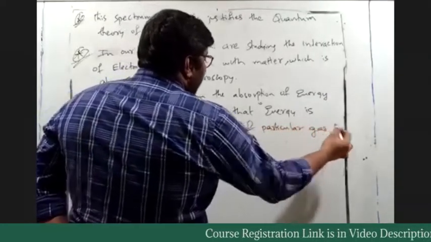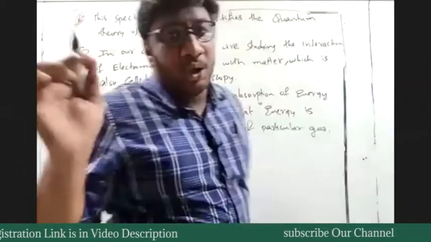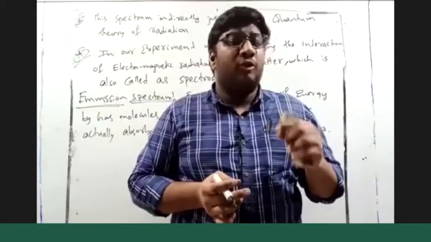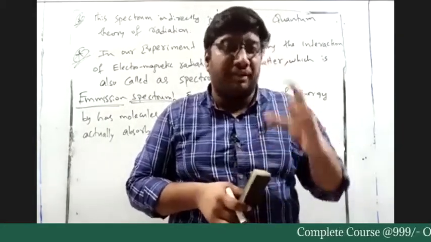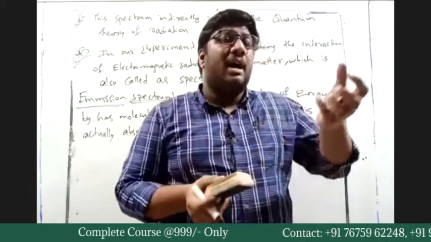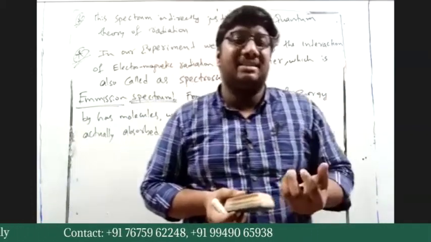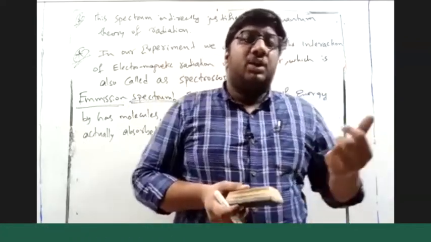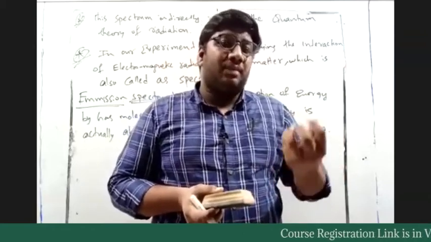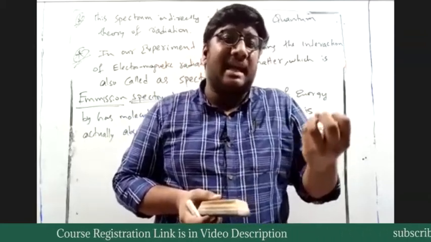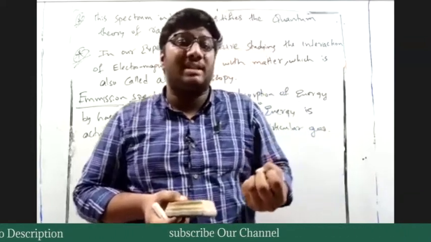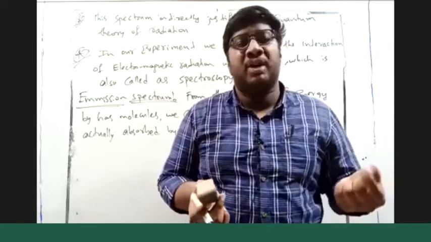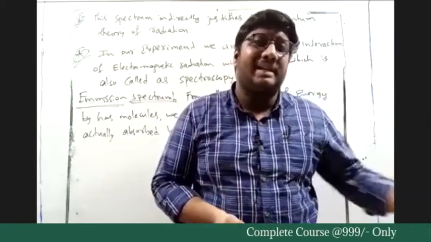Because from Rutherford's experiment we know that electrons are revolving around the nucleus. We know that is true because Rutherford's alpha scattering experiment shows how protons are present inside the atom. Protons and neutrons are present at the center of an atom, which is called the nucleus, and the size of the nucleus is very small compared to the size of the atom.